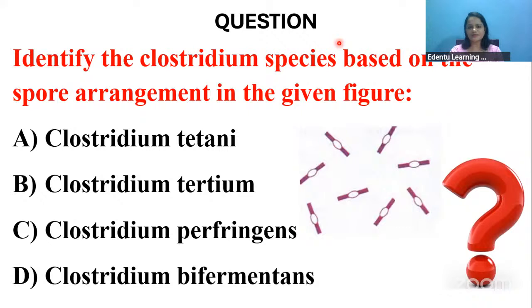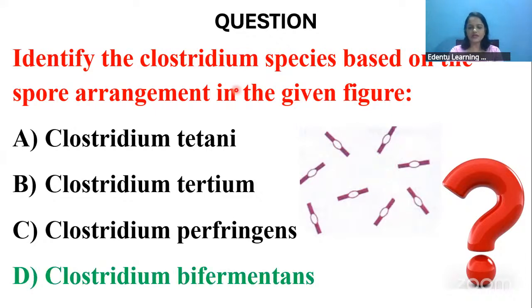Any guesses, doctor? No issues if it is going wrong also, no issues. So which can it be based upon the spore arrangement? Okay, I'll tell you. Actually, it is option D, Clostridium bifermentans.